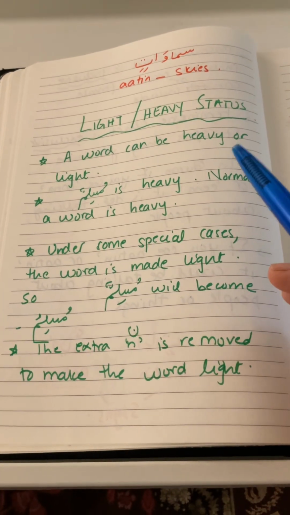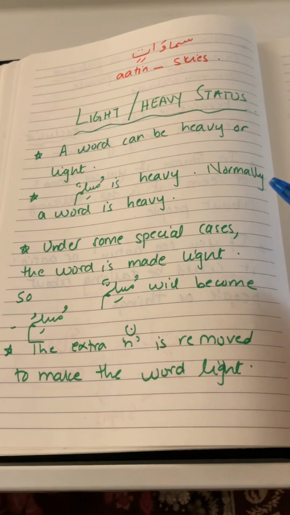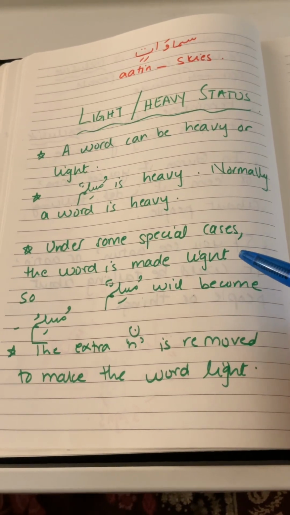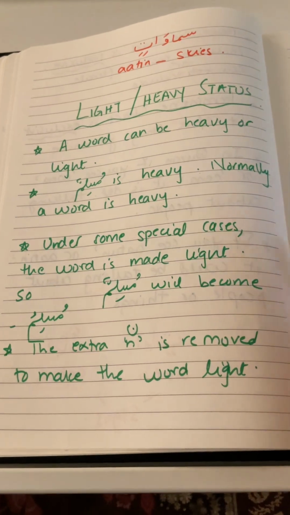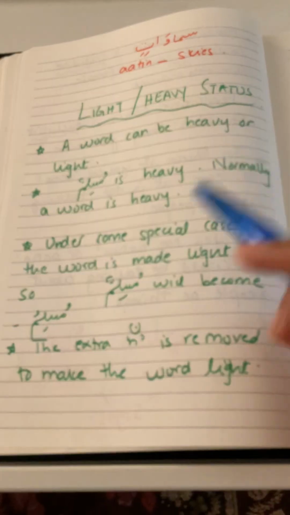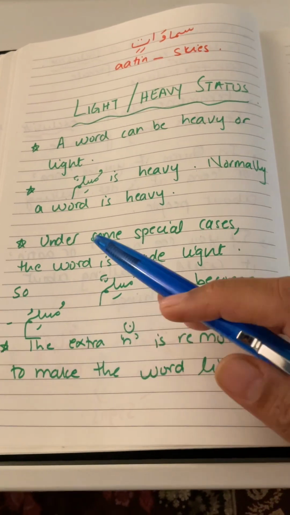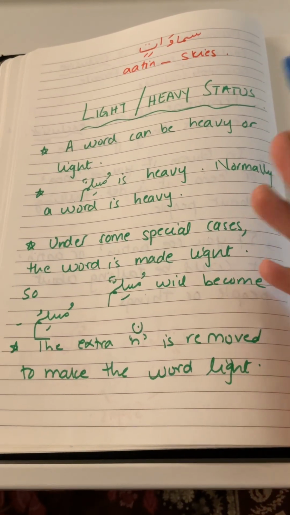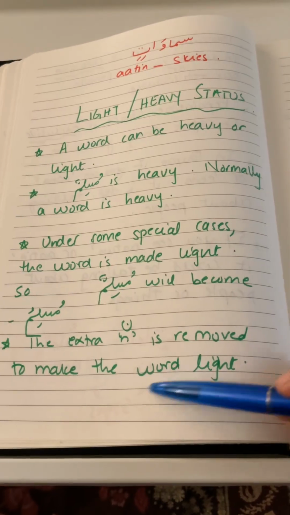So Muslimun is the heavy form of the status and Muslimu is the light. In later studies we will find out the reasons for which a word becomes light. If you see a word with the tanween, you know that it's a heavy word, and it's normal. But if we see a word like Muslimu, then this is a light word and something happened, that's why it is light. The extra noon is removed to make the word light. So let's just do this.